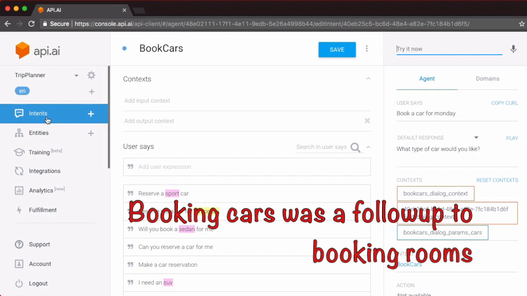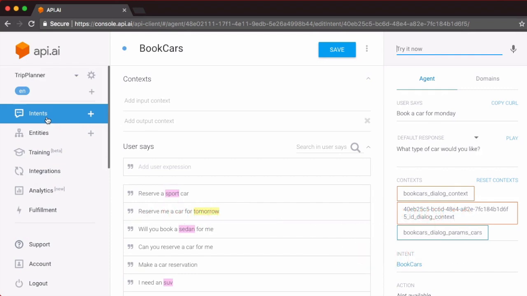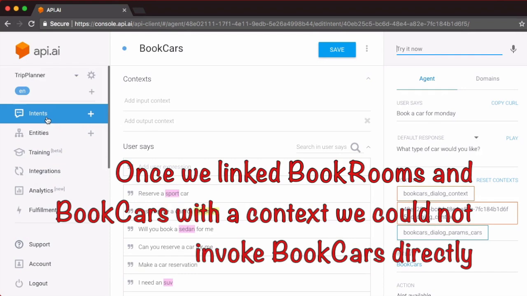Our earlier example, our car booking was a follow up to our room booking, but we essentially used a context to pass information between the room booking and the car booking. A better choice is to use a follow up intent. We saw the drawback in the previous case. Once we linked the two intents via a set date context, we could not invoke book cars directly. But if we use follow up intents, we can fix this problem.